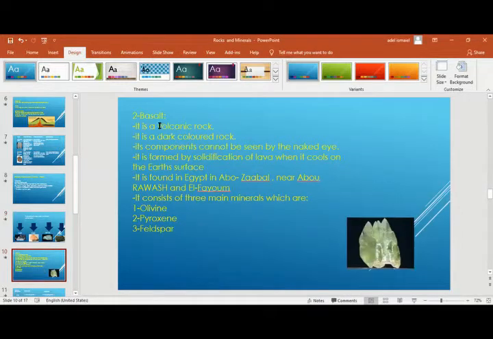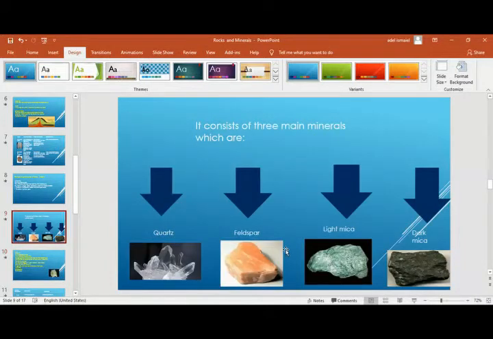While this is basalt, as I said before, a volcanic rock, and it also comes from the solidification of lava outside the earth, and it also consists of three minerals, which are olivine, pyroxene, and feldspar. What are these names? The minerals: feldspar, quartz, light mica, olivine, pyroxene. As I said before, they are the pure materials that the rocks are formed from.